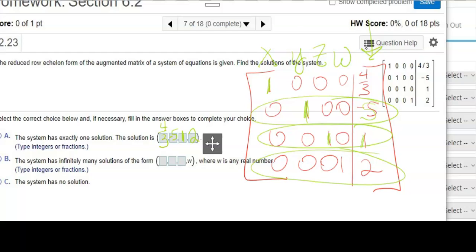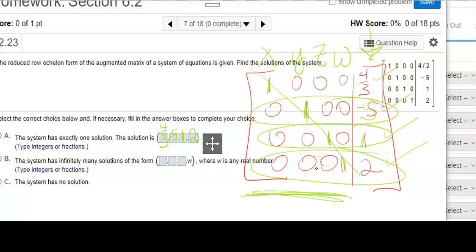So this is your perfect, ideal matrix. I know it seems convoluted, but you're taking baby steps into matrix world. The last few were just showing you basic steps, and now I want you to see the relationship. Your goal is to have this portion set up with a diagonal of 1s and everything else 0s, and then your answers are down the side. So X is 4/3, Y is -5, Z is 1, and W is 2.